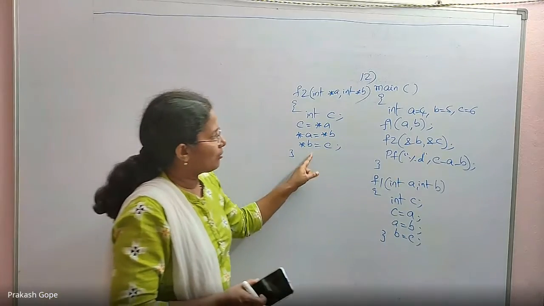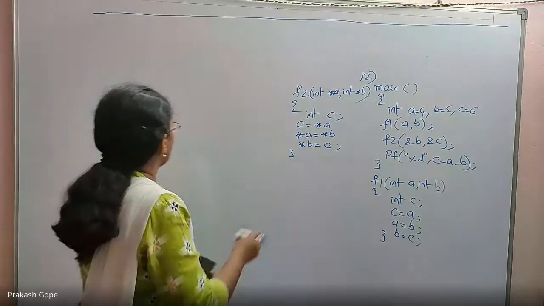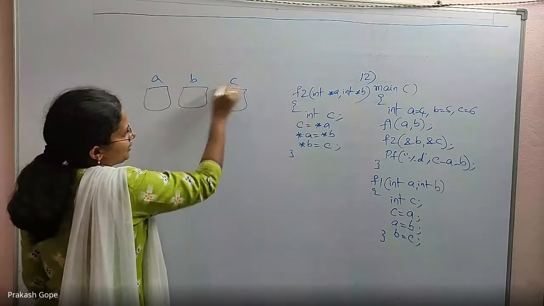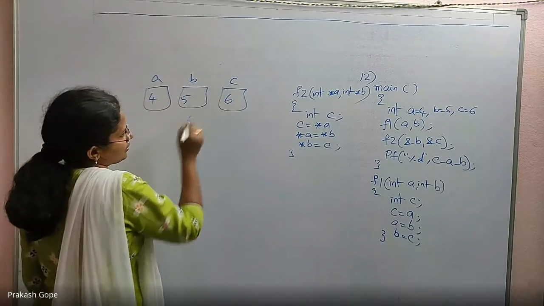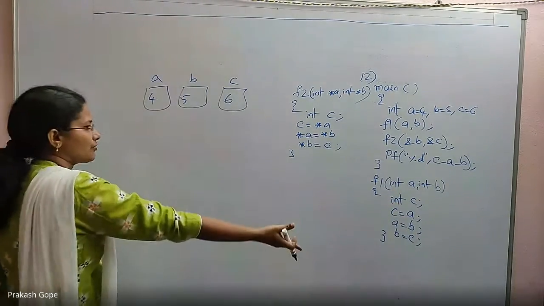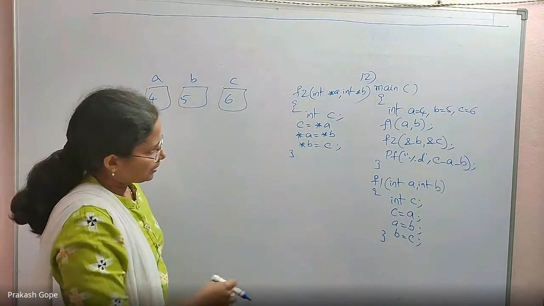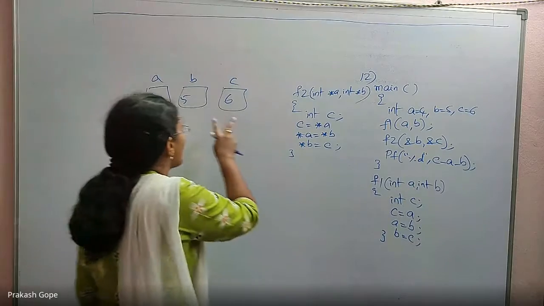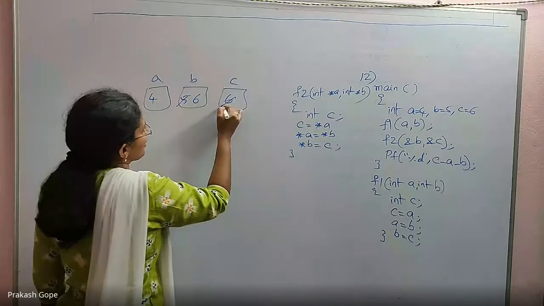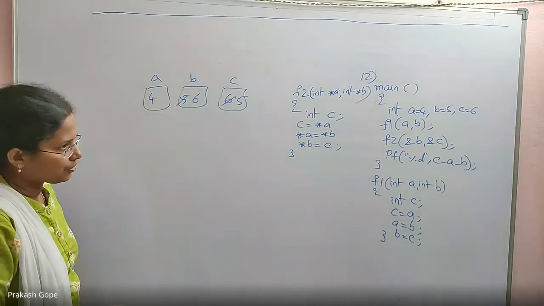So by using call by reference we are swapping, which means the values that we are passing get swapped.